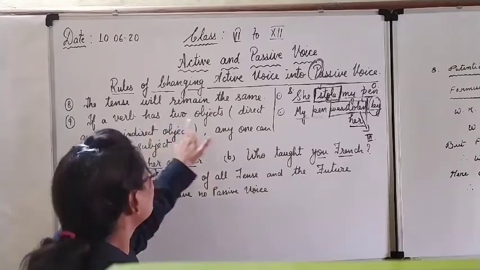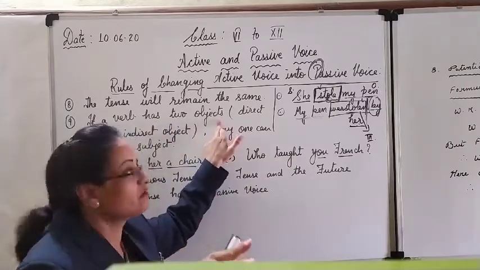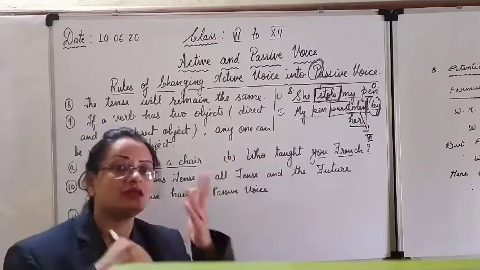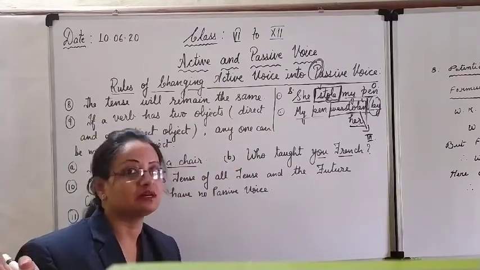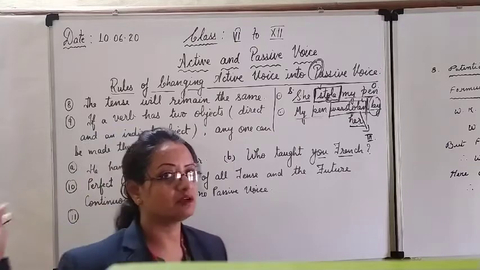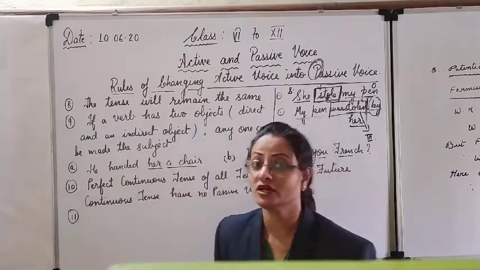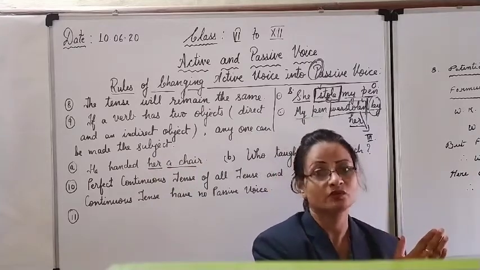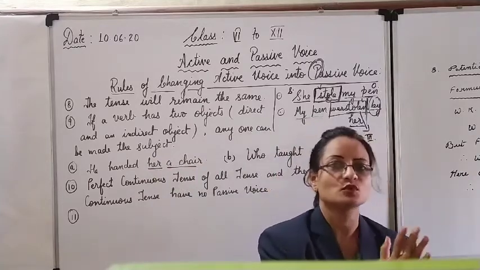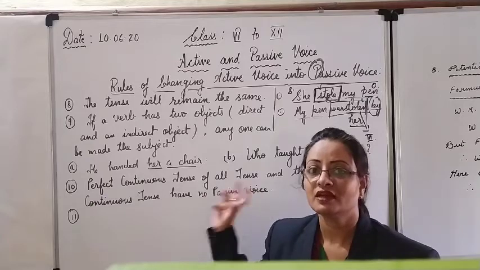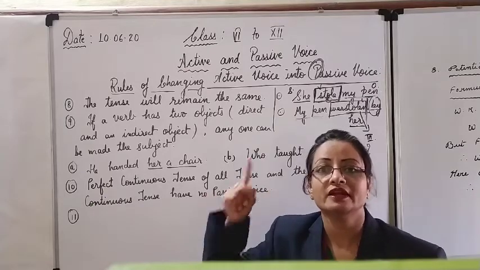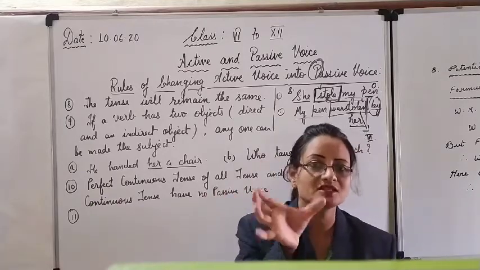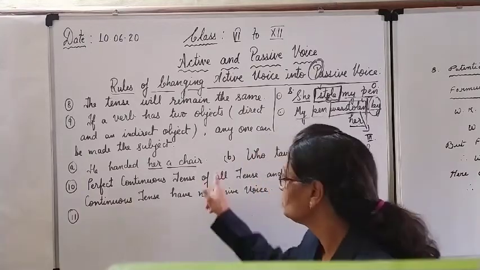So when a verb in a sentence has two objects after it, we can make any one of them the subject in the passive. Any one object will become the subject in the passive voice, and the second will be kept as it is after the verb. The second will retain its position. It is called a retained object. Retained means kept back.